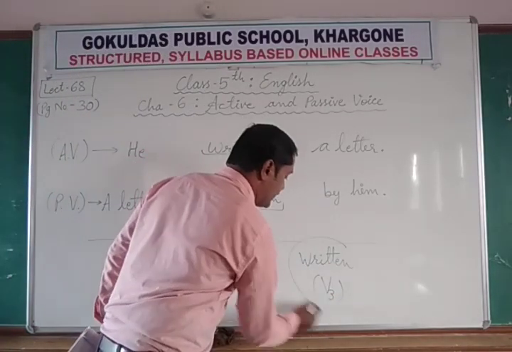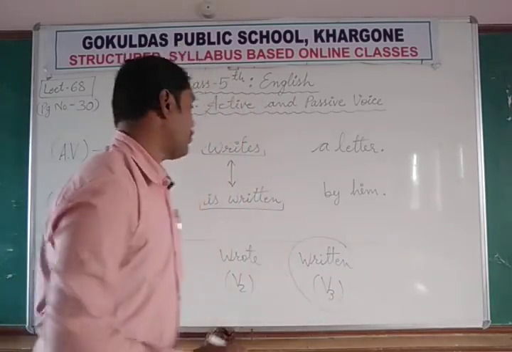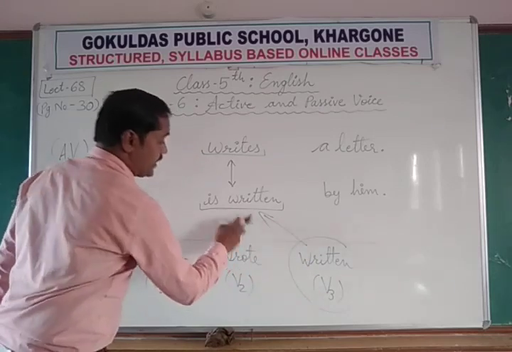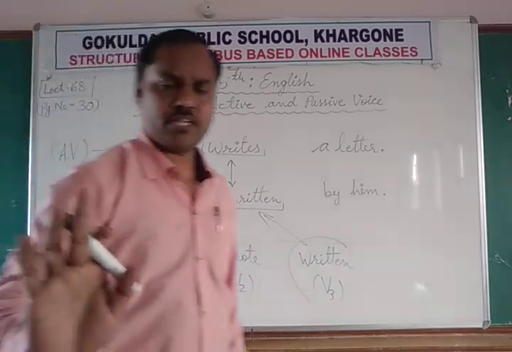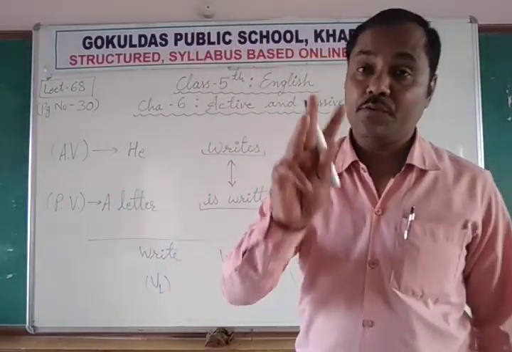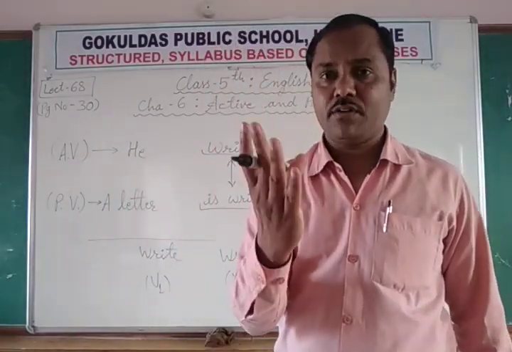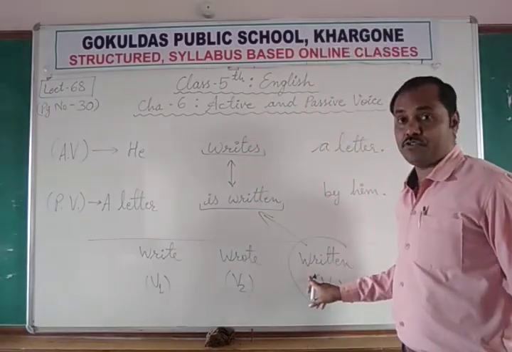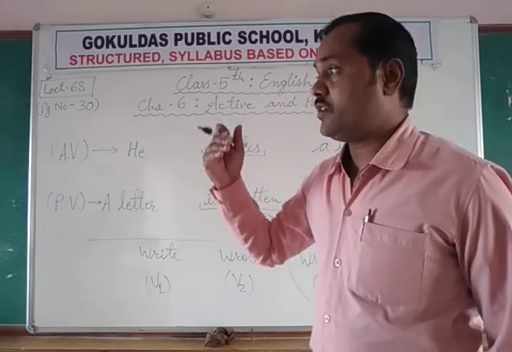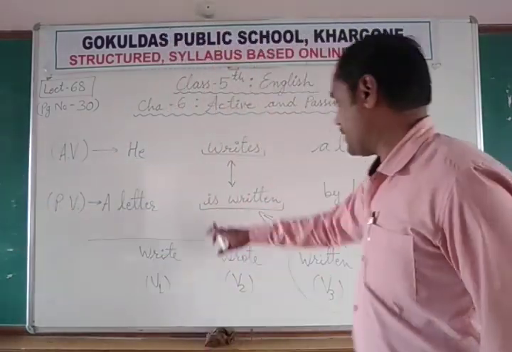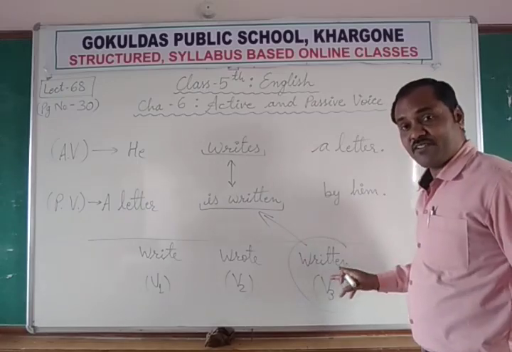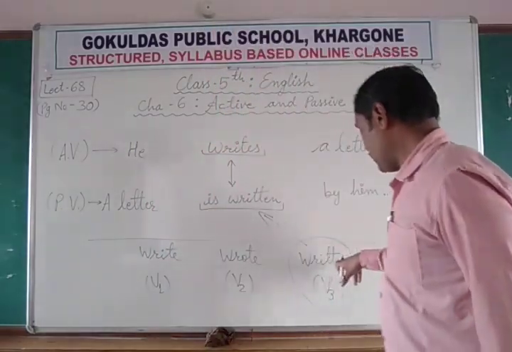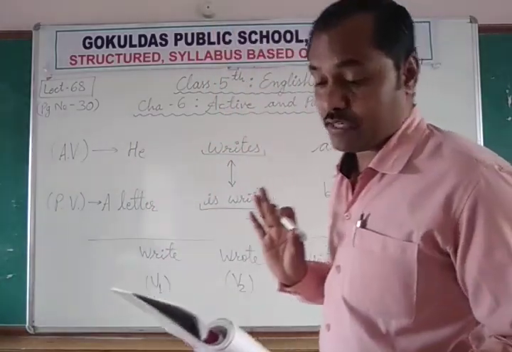So what is written? Rule is written that in passive voice we always use the third form of the verb. Always, in all passive voice we always use the verb's third form. Any verb, just like eat, ate, eaten. So we will use eaten. Okay. Go, went, gone. So in passive voice we always use gone. Okay. Drink, drank, drunk. So we always use third form drunk. That is a rule.